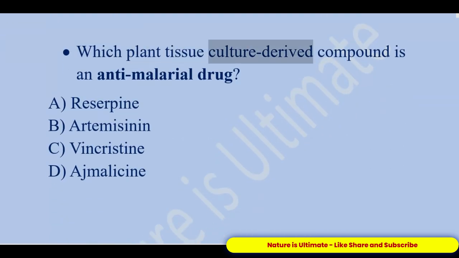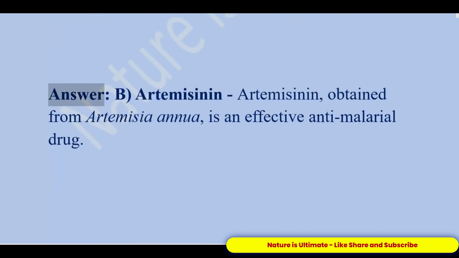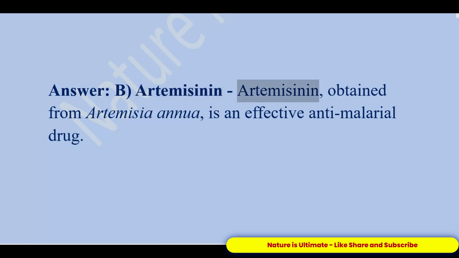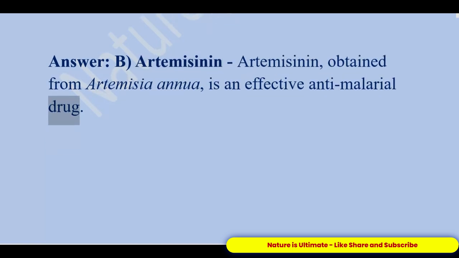Which plant tissue culture-derived compound is an antimalarial drug? A. Reserpine. B. Artemisinin. C. Vincristine. D. Agmelecin. Answer: B. Artemisinin. Artemisinin, obtained from Artemisia annua, is an effective antimalarial drug.